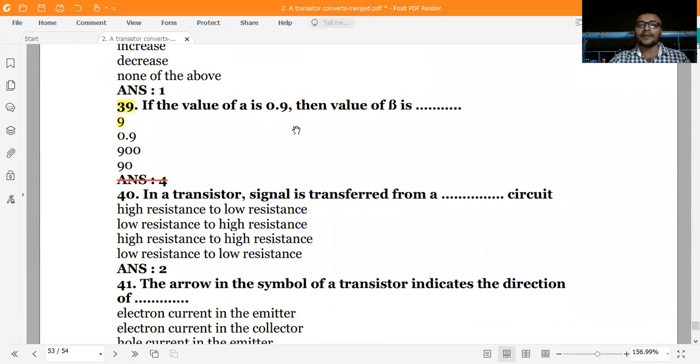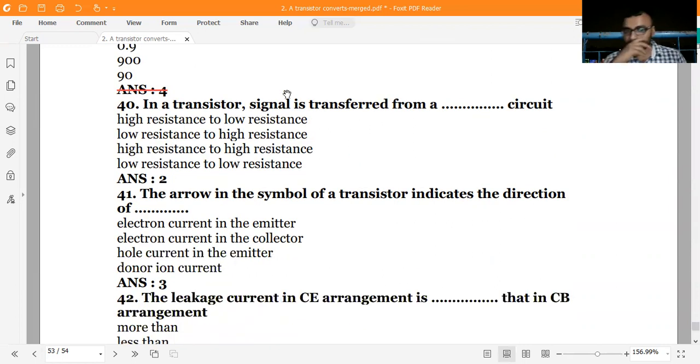The value of alpha is equal to 0.9. What is the beta? Beta is equal to alpha divided by 1 minus alpha, means 0.9 divided by 1 minus 0.9, which is 0.9 divided by 0.1, the point cancels out, equal to 9. That is the correct answer.